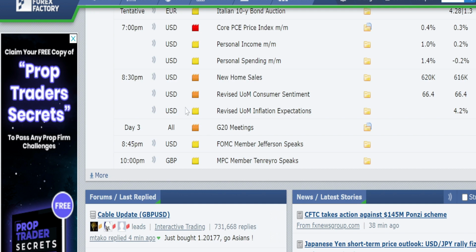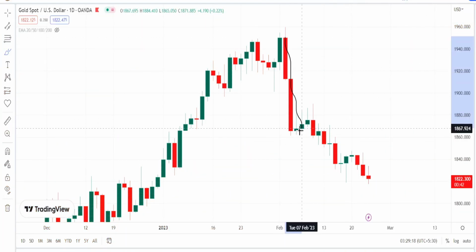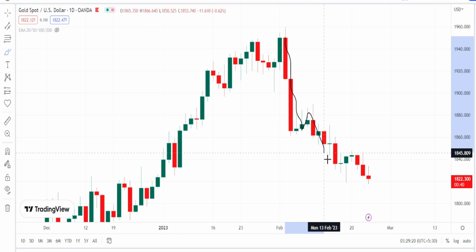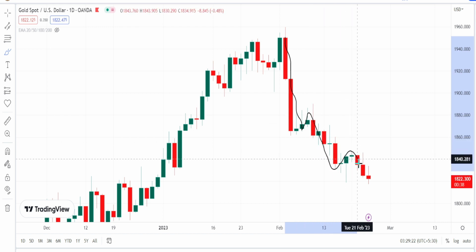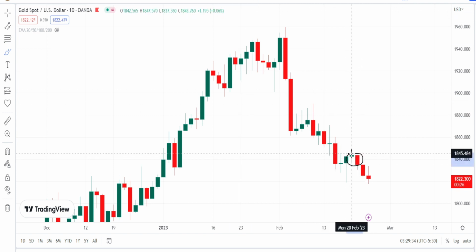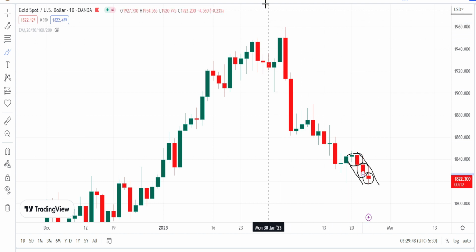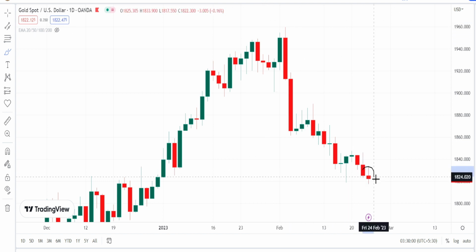Let us begin with our gold analysis. I'm in daily time frame now. When we look at the price action in daily time frame, we can still notice the price action to be in a very strong bearish trend continuously. But also you can notice that the red candles are becoming weaker and weaker. So we can notice the bearish trend is becoming weaker, but there is no sign of any bullish trend reversal for now. This is again an indecision candle.